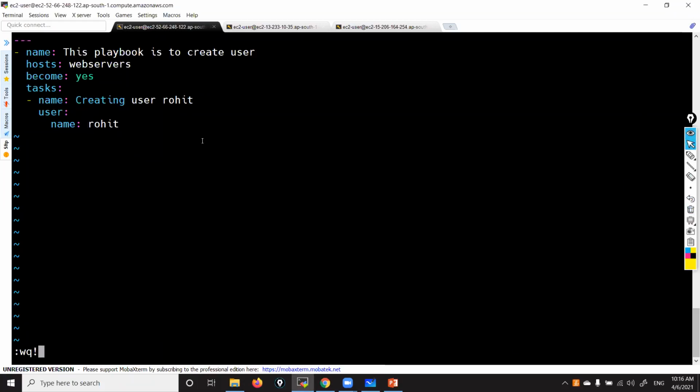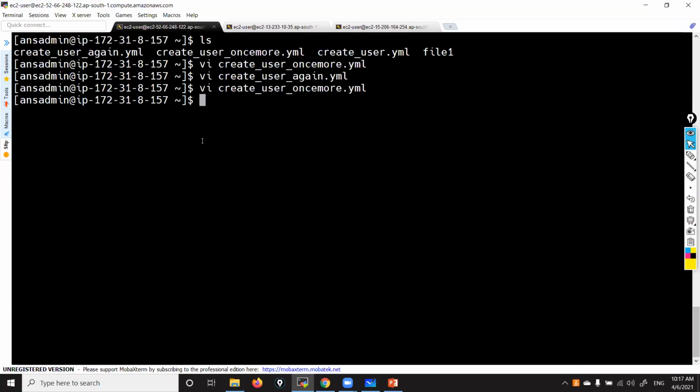Now let me run this playbook. Again, same thing, you'll get the same output. Let me change the name. Rohit is already there, then Akash. Creating a user Akash. Now let me run this playbook. ansible-playbook, and here once more.